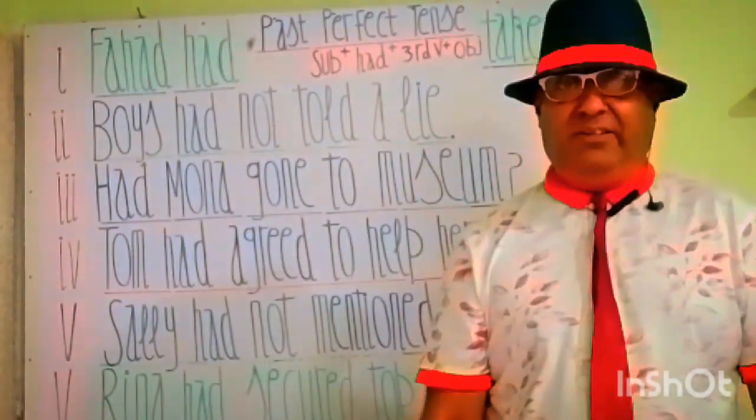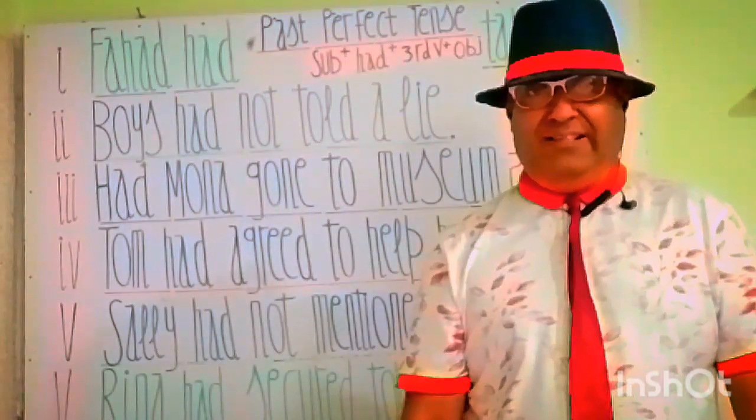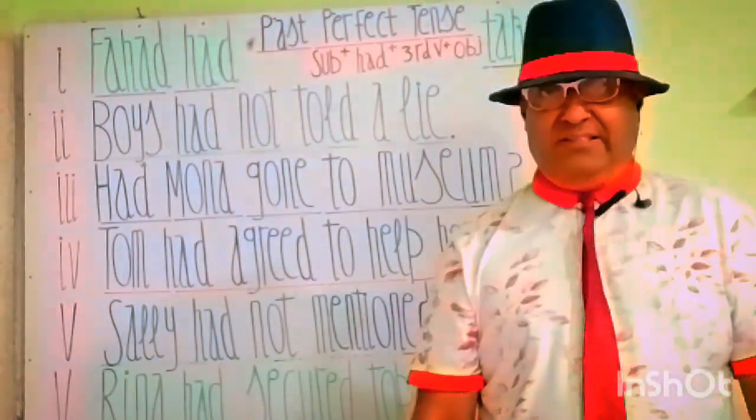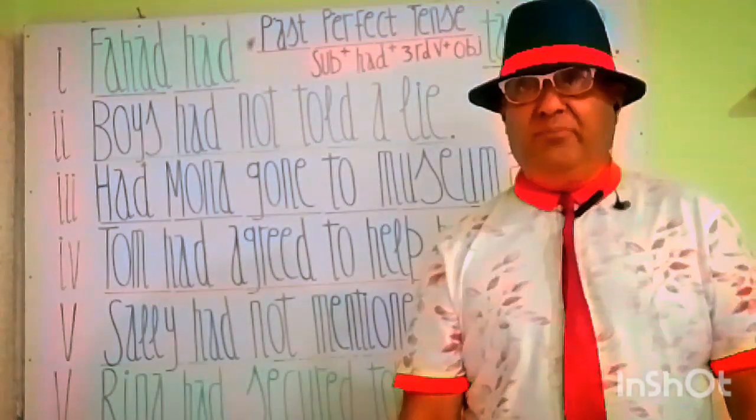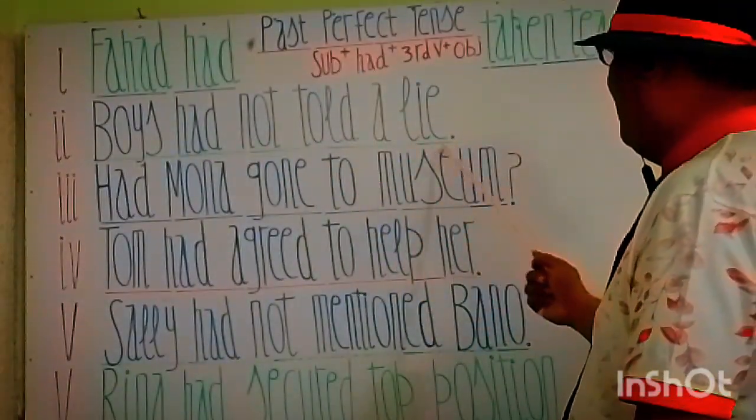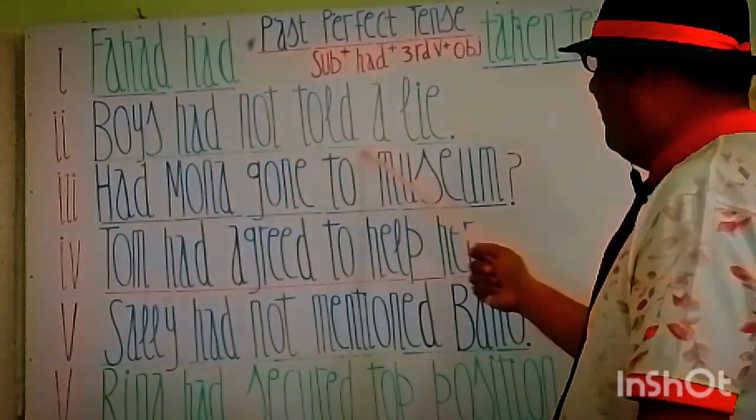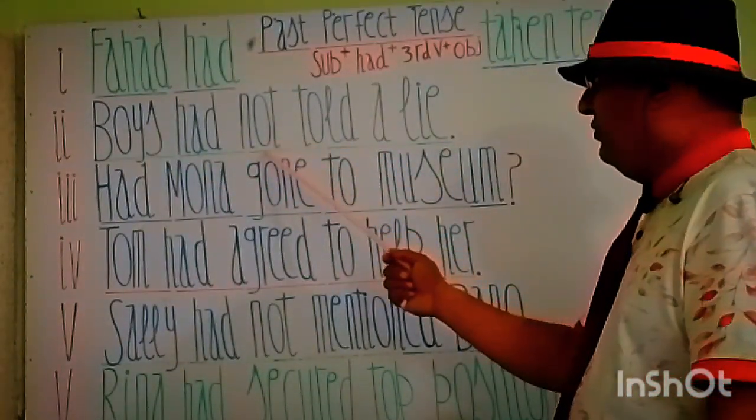So this is the method and way of completing a sentence in past perfect tense, negative sense. You see, my students, boys had not told a lie. लड़के झूठ नहीं बोल चुके थे.